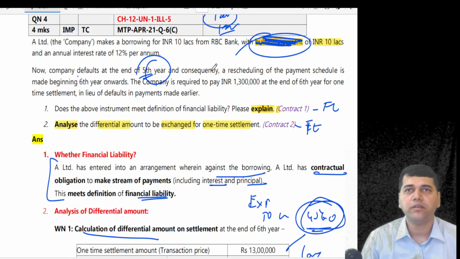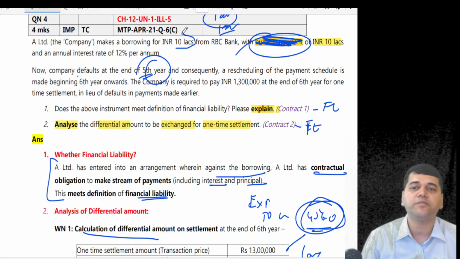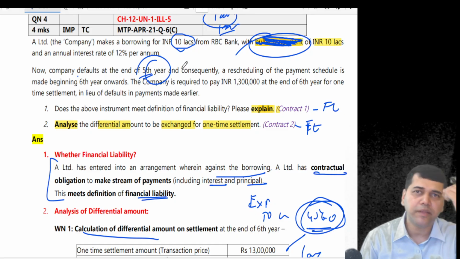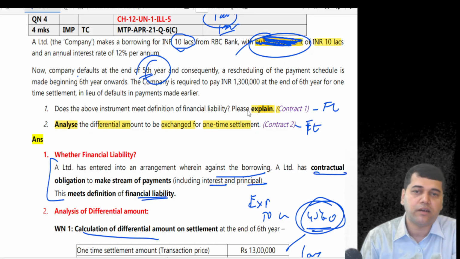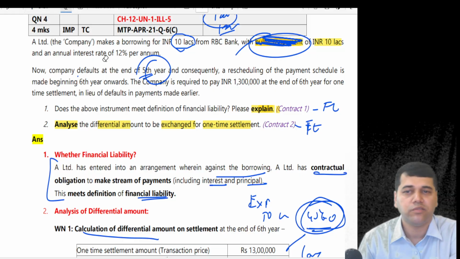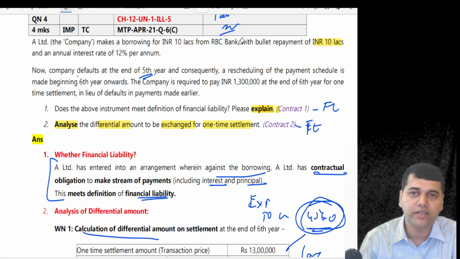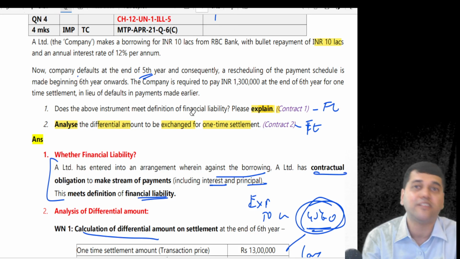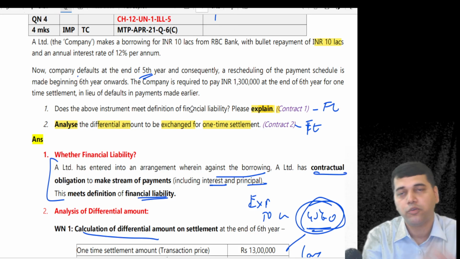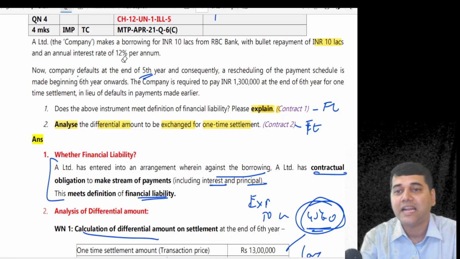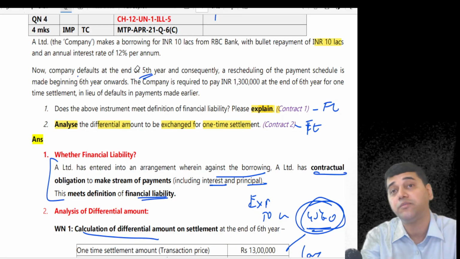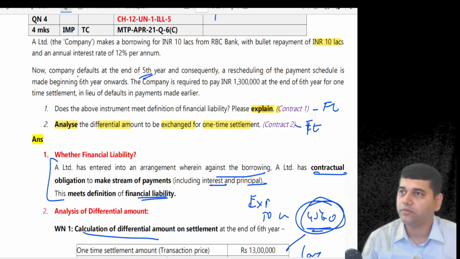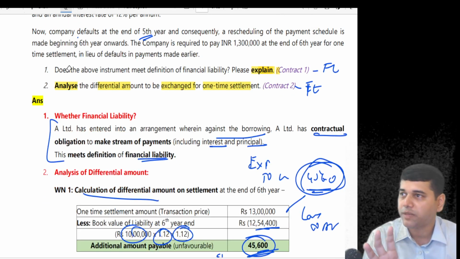It could have been a perpetual bond. In that case, principal repayment, this payment doesn't come. That is the equity portion. It is not, but we can treat it like that. But anyhow, you need not bother about that, because we can discuss that later. We call it split accounting. It's a compound instrument, because the principal portion becomes the equity, and the interest you pay every year becomes your financial liability. Anyhow, we'll come to that more. You will understand more. But did you get a flavor of what type of questions are going to come for the exam?